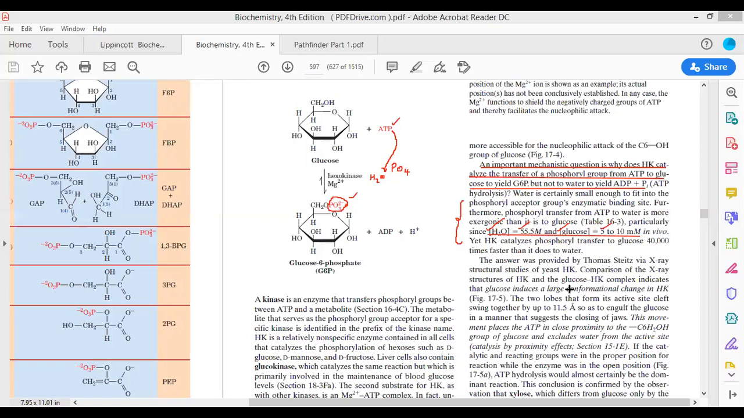This reaction takes place because when the X-ray structure of hexokinase was determined, there were two different lobes of the hexokinase enzyme. The two lobes were able to move or swing together from 8 angstrom to 11.5 angstrom so as to engulf the glucose molecule in a manner that suggests the closing of the jaws. So there are two lobes of the hexokinase enzyme, and these two lobes are going to engulf the glucose molecule.